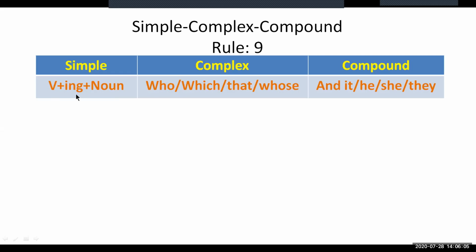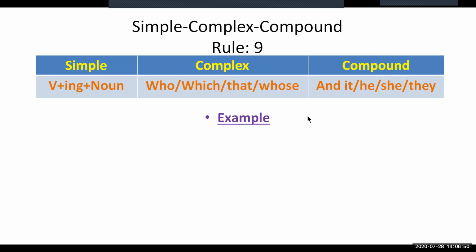I mean an adjective. And in complex form, we normally use the subordinating conjunctions who, which, that, or whose. It's quite common to use the conjunction who with humans, with people, and which or that with objects or things. And to make this sentence that has this verb and the structure in simple form a compound one, we need to use the coordinating conjunction and, which will be followed by a subject, which is the pronoun of the main subject of the sentence. Commonly, this is it, he, she, or they.